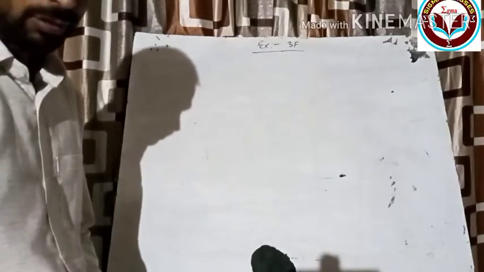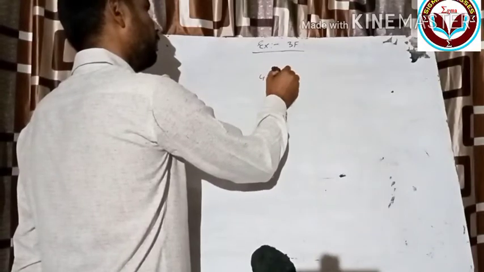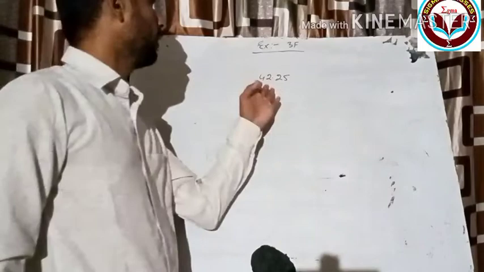So in this exercise we will learn how to find out the square root of any decimal numbers. Okay, so here we are taking one example. 42.25 is a number. We have to find out the square root of this number.